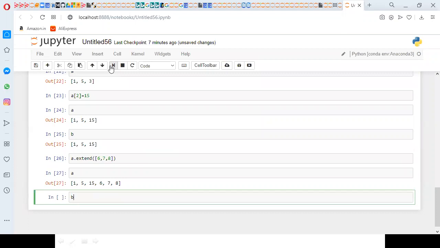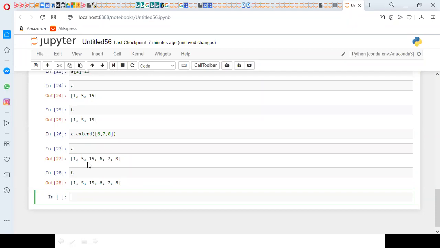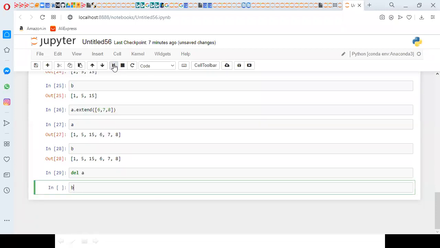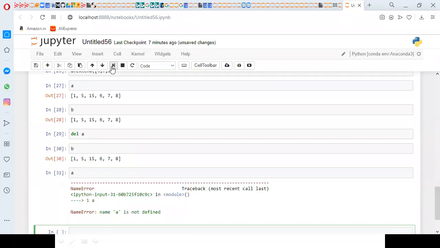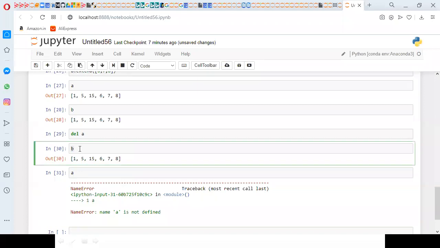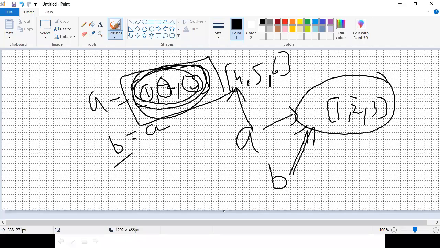But B is similar. So whatever you do, it will be affected to both. If you have done modifications on A and then you remove object A, what is going on for B? B is the same, but A we don't have. When I removed A, it just removed the reference, but the objects are still in memory. So it is pointed to by B.